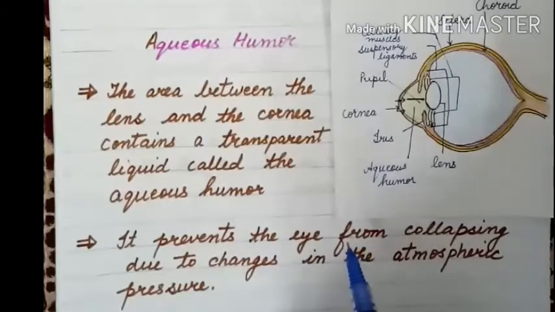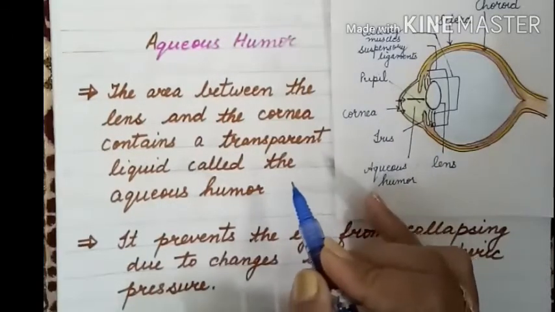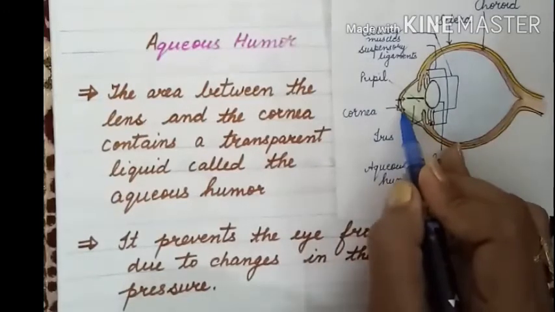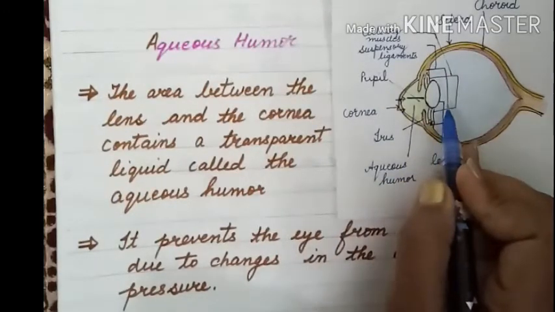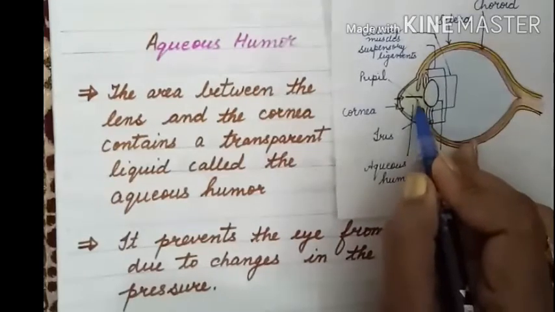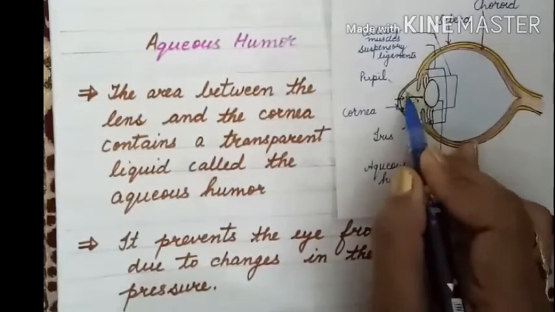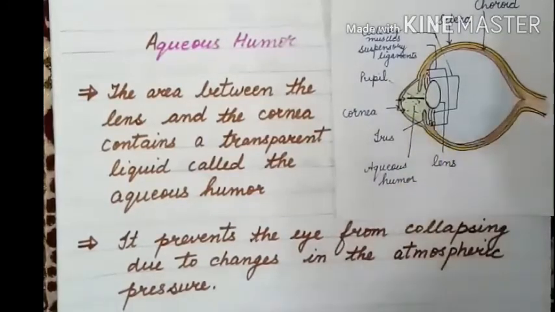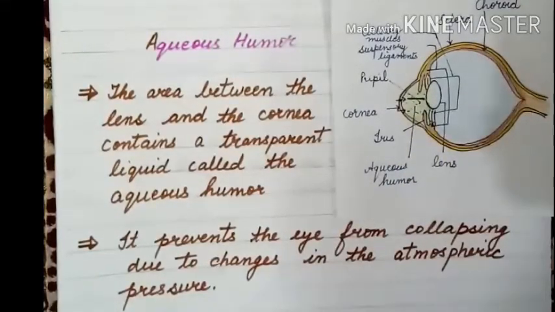It protects the eye. So in easy words, the area between the cornea and lens is filled with a transparent liquid called aqueous humor. You can see in the picture this green part is called aqueous humor.